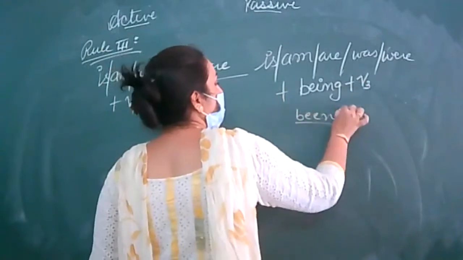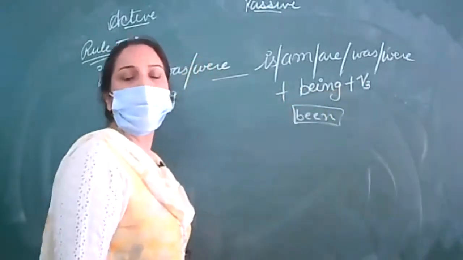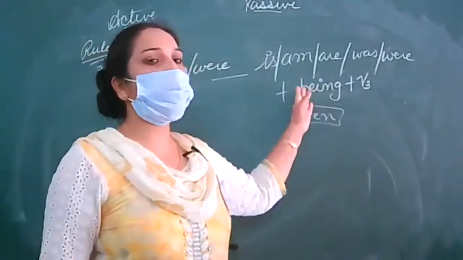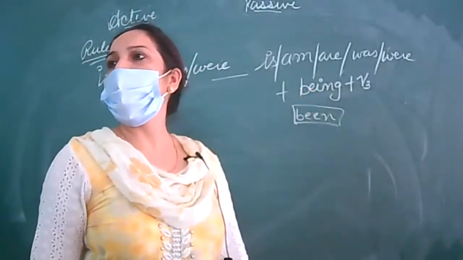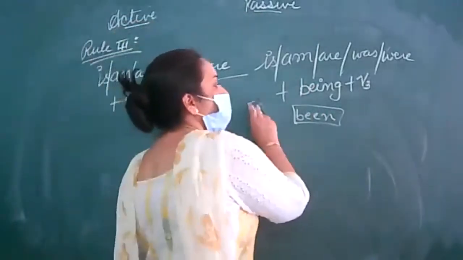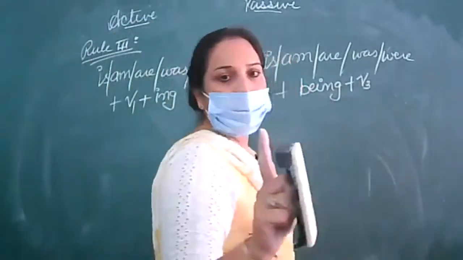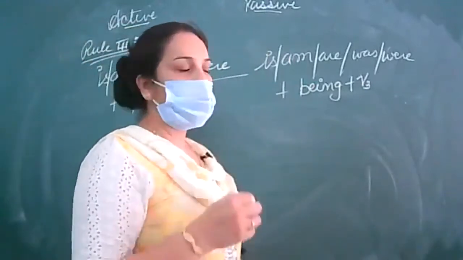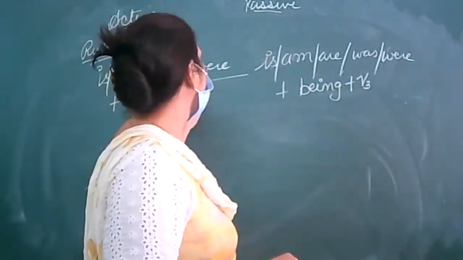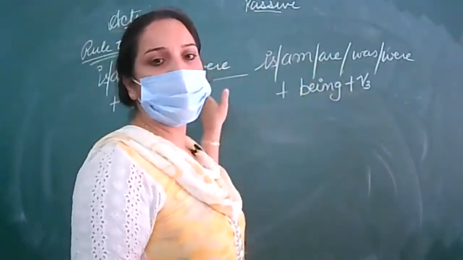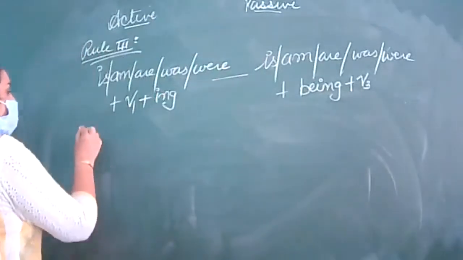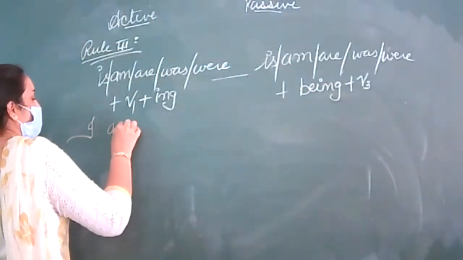There is a lot of difference between these two words. So many students, in a hurry, write been in place of being. Then marks will be deducted. Not even a half credit will be given to you. The whole sentence will be considered wrong. So you will be writing is, am, are, was, were, and in place of ing, being. Clear? For example, I am.